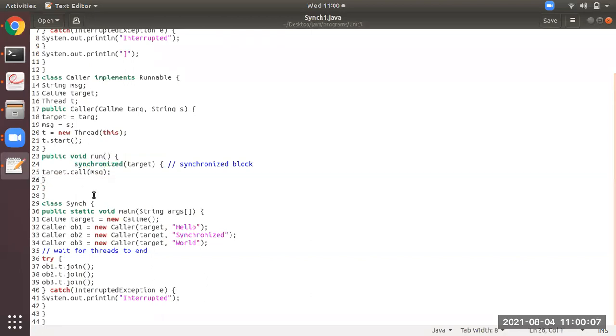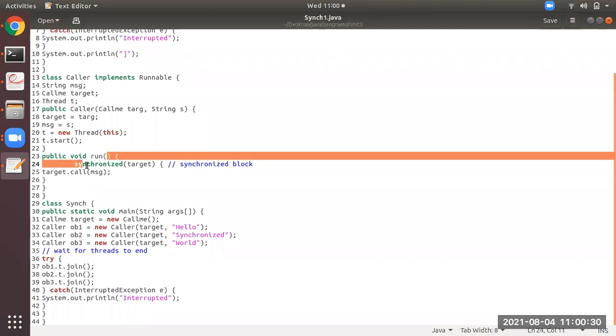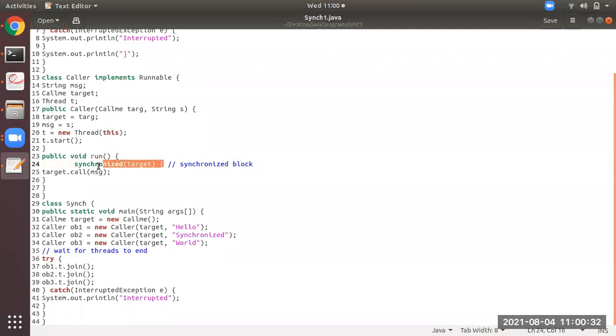So let us try to understand where the threads are running from. All the three threads will come from here only. That is how, by simply mentioning a block over here. So this is a block with the opening curly brace from the 24th line, which is closed at the 26th line. So what will happen over here when t.start calls the run method?